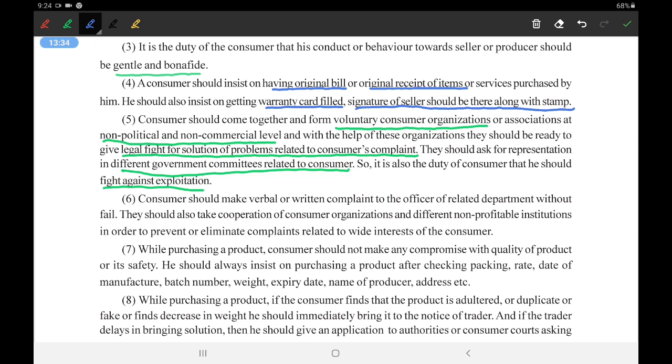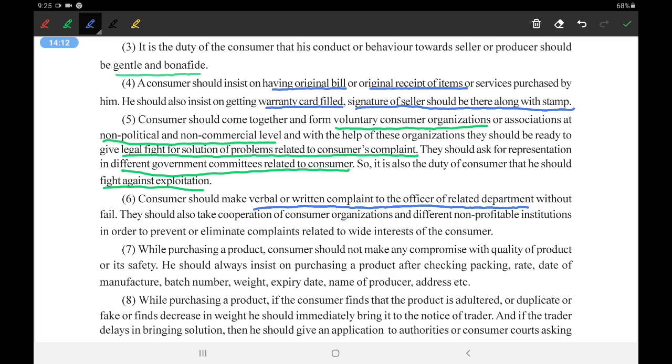Next, consumers should make verbal and written complaint to the officer of related department without fail. We should always go for the complaint, verbal and written too. They should also have cooperation of consumer organizations and different non-profitable institutions in order to prevent or eliminate complaints related to wide interest. Sometimes it happens that a certain issue is there which is concerned to a very large section of consumers. So there comes the role of the NGOs or the non-political institutes. Okay, and they can give a legal battle for the consumers.